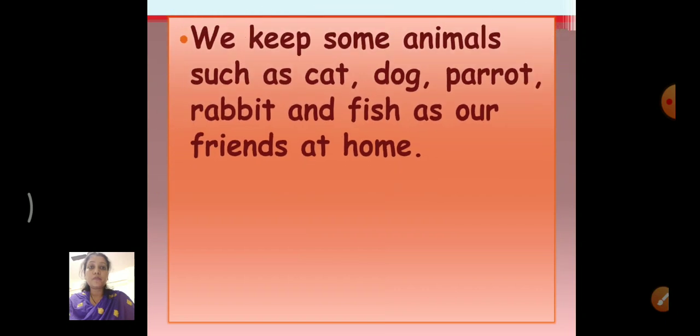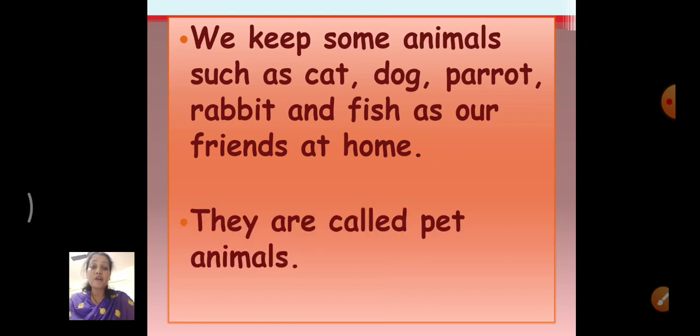Now, we keep some animals such as cat, dog, parrot, rabbit and fish as our friends at home. Why do we keep these animals, bird and fish at home? Because they don't harm us, right? They are like a friend. They don't harm us. We are safe. It is safe to keep them at home. They are called pet animals. The animals which stay with us at our home, they are called pet animals.